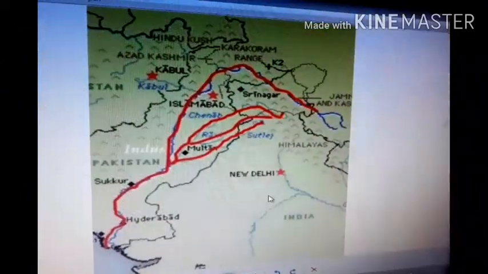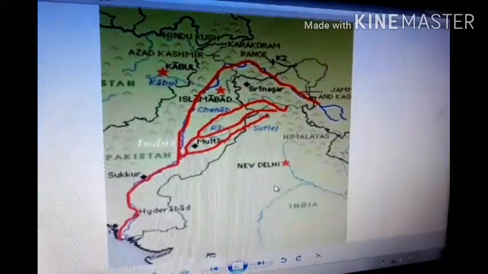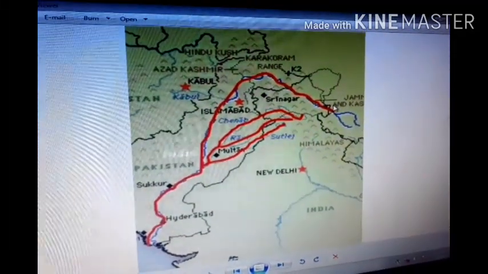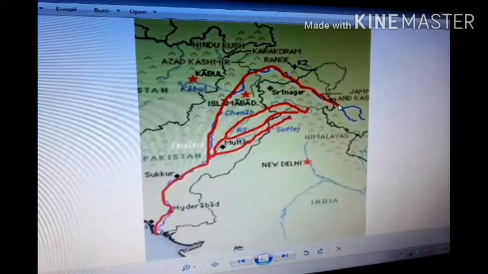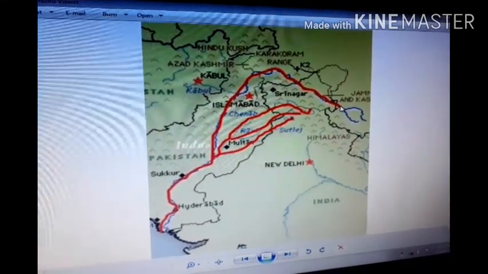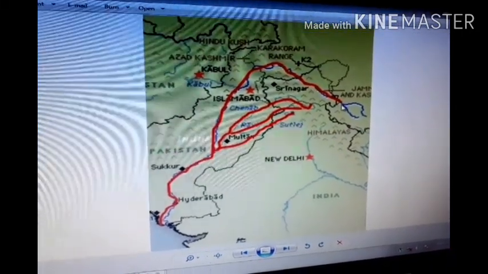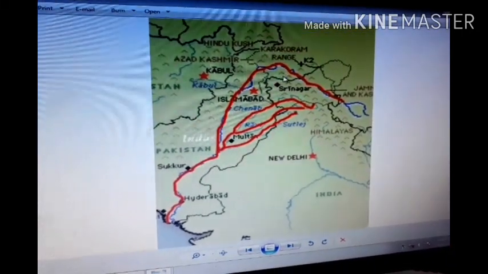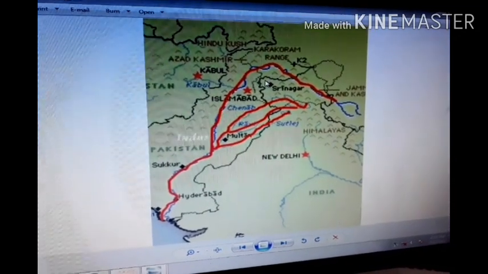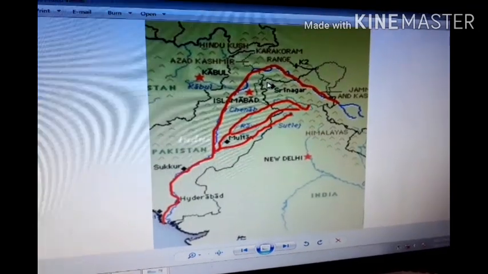The river Indus rises in Tibet near Lake Mansarovar. From here, it rises from this place, flowing west. It enters India in the Ladakh district of Jammu and Kashmir. Here it is, Jammu and Kashmir. It enters from Mansarovar into the Kashmir region, and then it forms a picturesque gorge in this part.